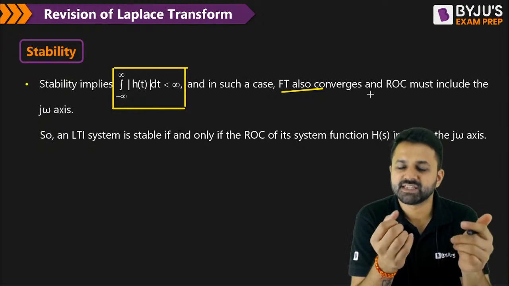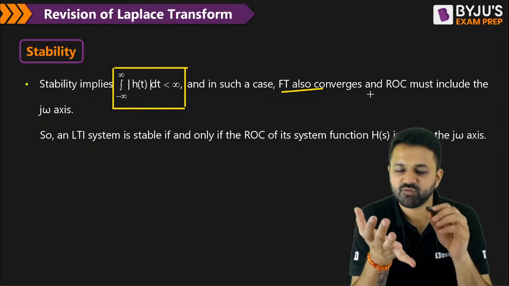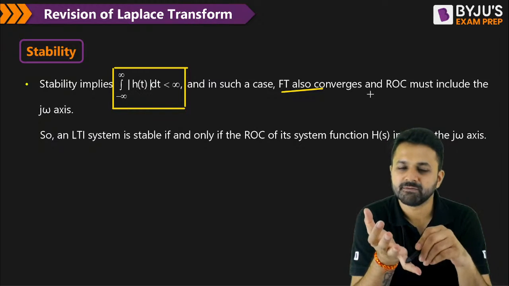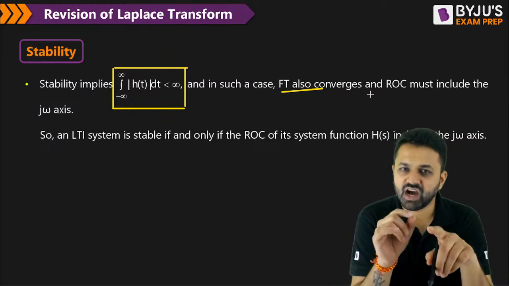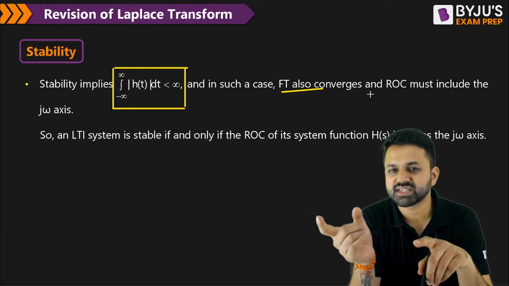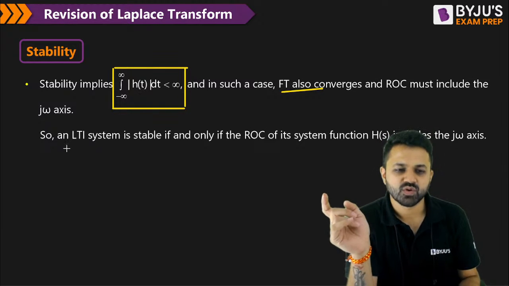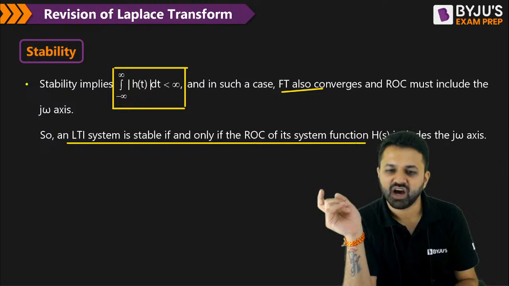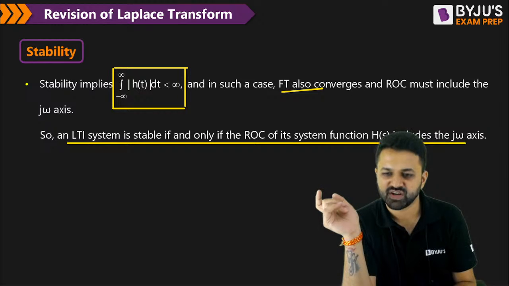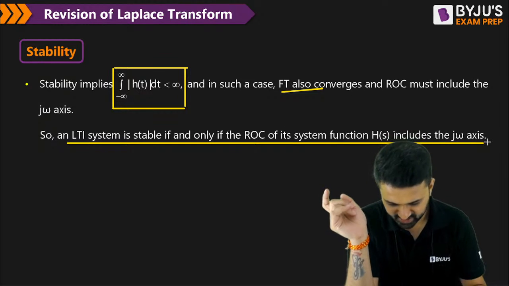That means the system is stable. So an LTI system is stable if and only if the ROC of its system function includes the j omega axis.